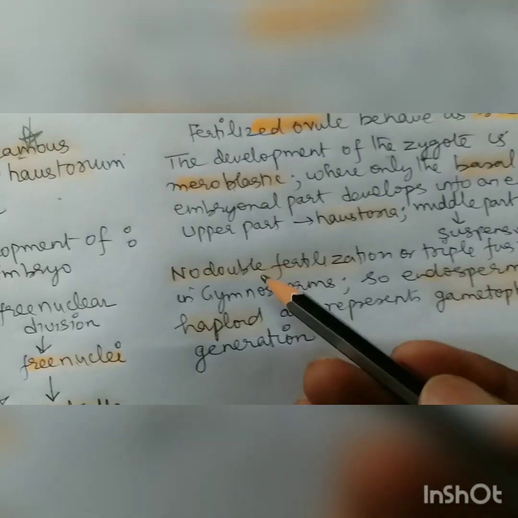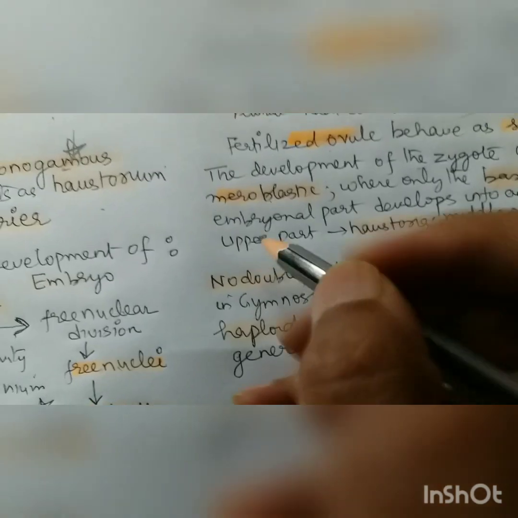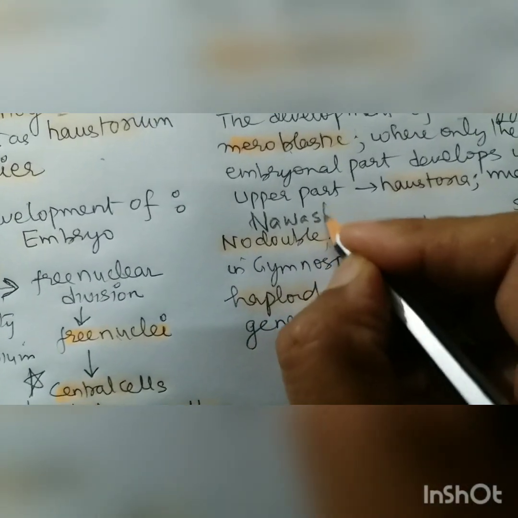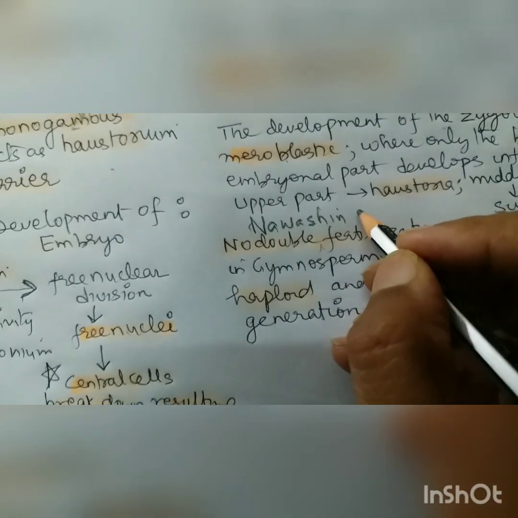So another factor is that there is no double fertilization, which we see in the angiosperms. Double fertilization was discovered by Nawaschin, right? So Nawaschin discovered